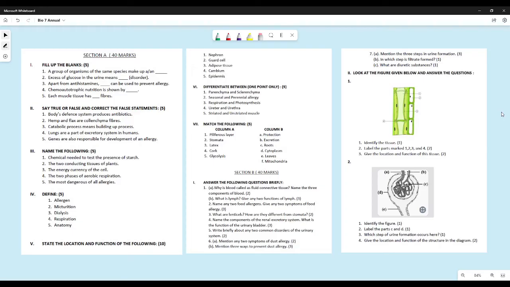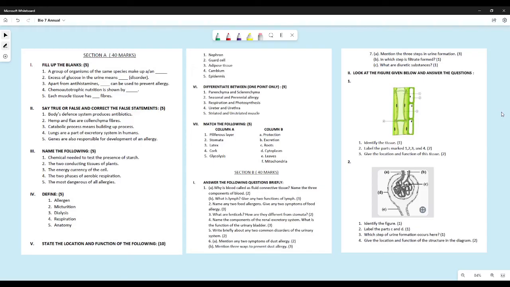Striated and unstriated muscle. Striated muscles are voluntary muscles, unstriated muscles are involuntary muscles. Striated muscles are so called because they have alternate dark and light bands. Unstriated muscles do not have any bands as such. Even if you wrote the difference related to the nuclei, it is perfectly okay.